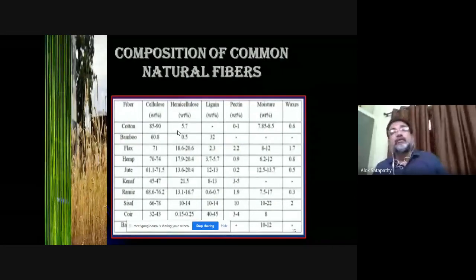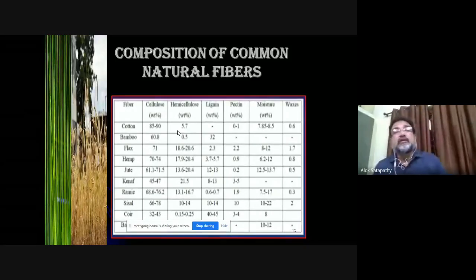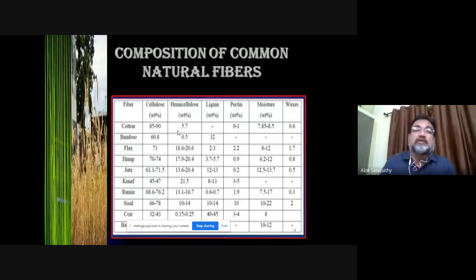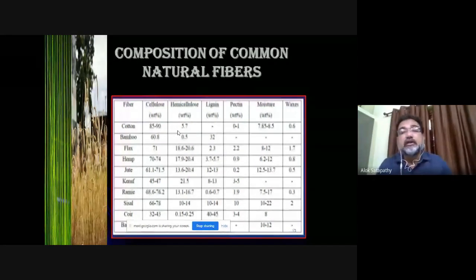Now, some common natural fibers, common plant fibers, I would say, or green fibers. They consist of cellulose, hemicellulose, then lignin, pectin, moisture, and waxes. So you can see the percentages do vary, but in almost all plant fibers, these are the constituents present. Their content varies from fiber type to fiber type.